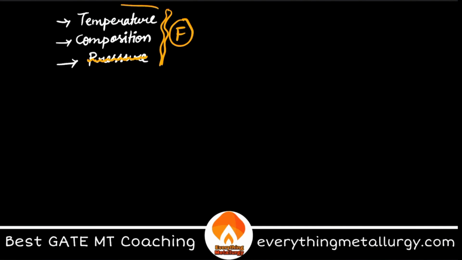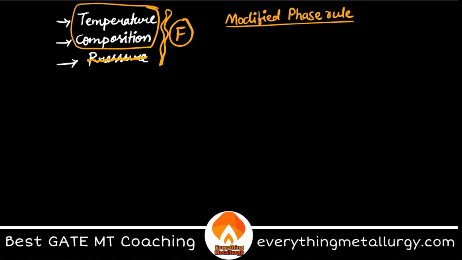So now we are only left with these two, temperature and composition, right? That is why we have a modified phase rule for this condition. In the modified phase rule, F is equal to what? Whatever we have, C minus P plus 2, correct? But here one of them is taken out.